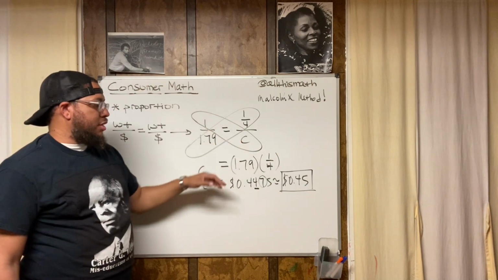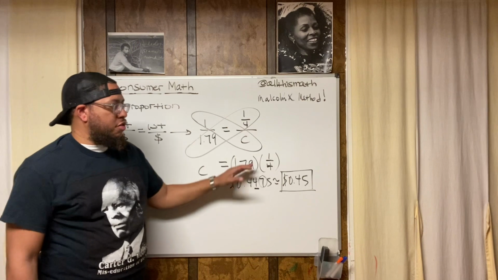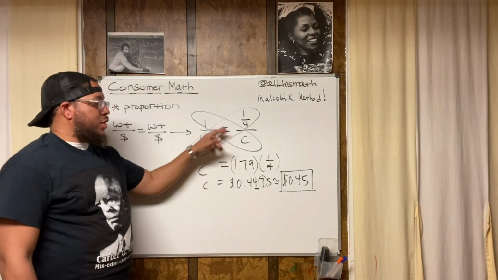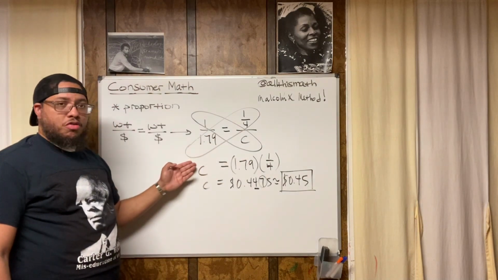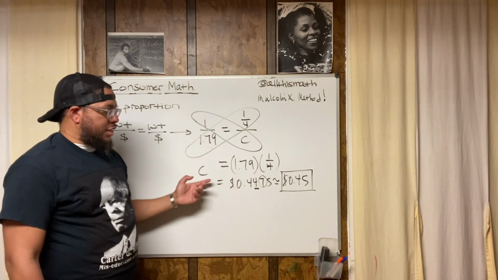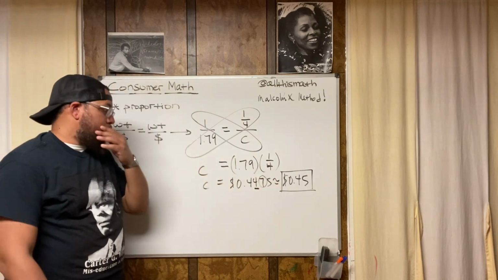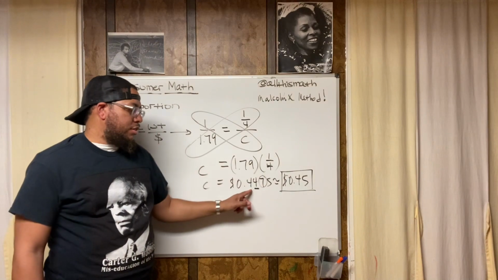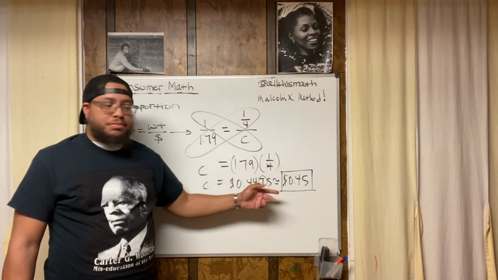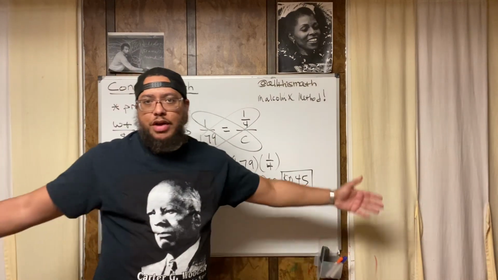So if I put 1 times C over here, that means 1.79 times 1/4 has to be over here. If I had put 1 times C over there, 1.79 times 1/4 would have to be over here. And then in this case, all I have to do is multiply. I pull the calculator out because this problem is kind of messy. I got this decimal and then I round it. So that means that a quarter pound of crackers is 45 cents.